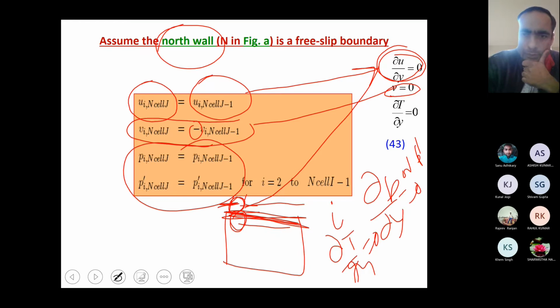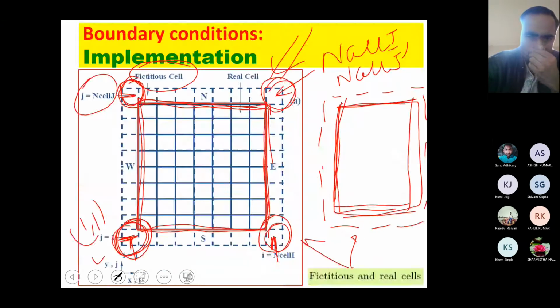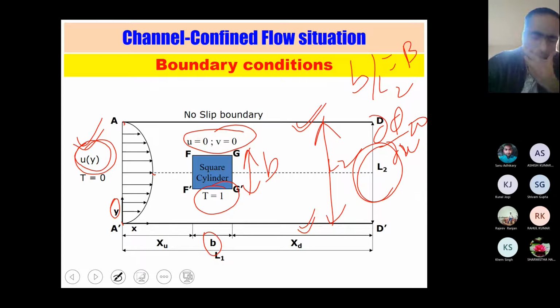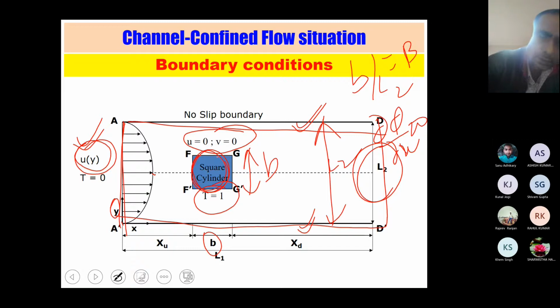Okay, so one thing I will tell you here. At every rectangular boundary, except this object, you consider the condition dT/dn equals 0 for the temperature, where I am using n as the normal direction. Here, because the block is heated, the temperature is only different here, but the rest of the boundary has the same temperature.